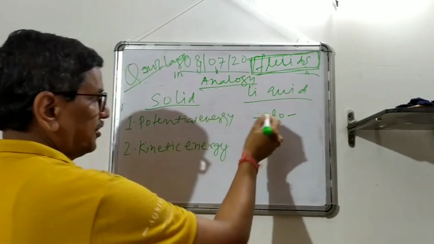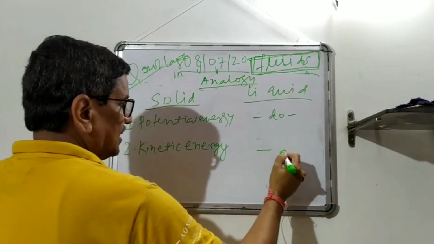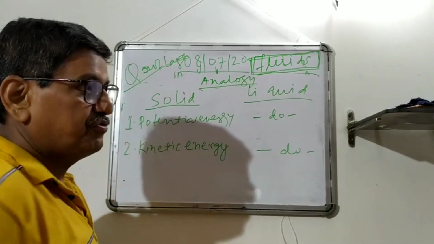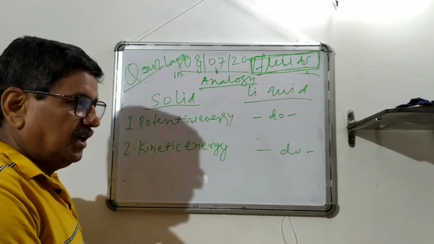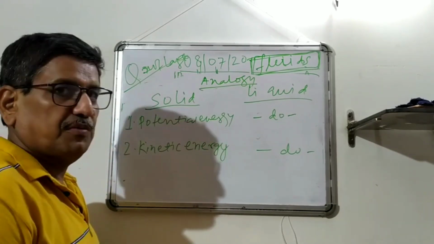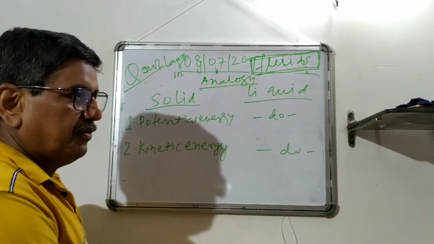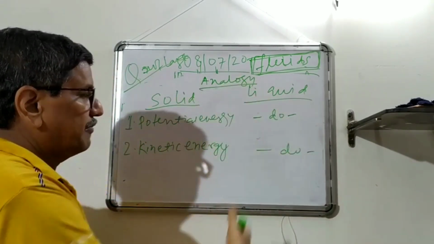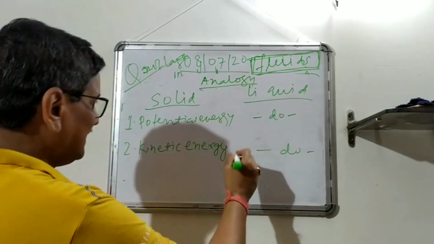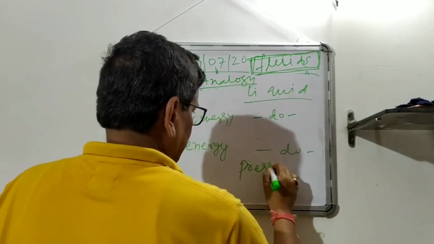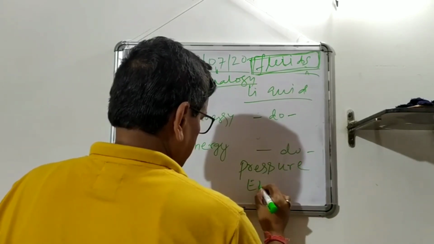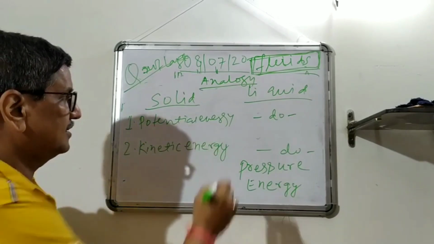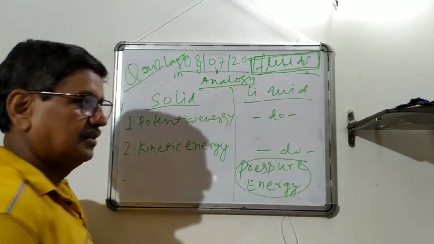this also possesses potential and kinetic energy, so I am writing the same two. And there is one additional energy a liquid possesses. You must have heard of pressure pumps. Whenever you want to lift water from a lower potential to a higher potential, you have to pump it. In our household supply, we put some 5 HP pump, which we will come to again after this derivation of the equation. So that is pressure energy. That is different. I always try to explain things because people are just mugging. Go to the books, there is a derivation. They don't know what it is. So that is the additional one, pressure energy.